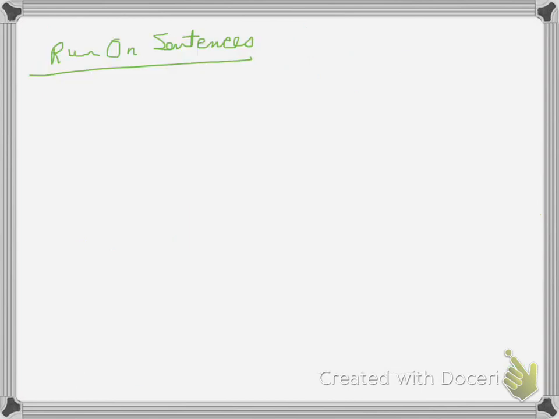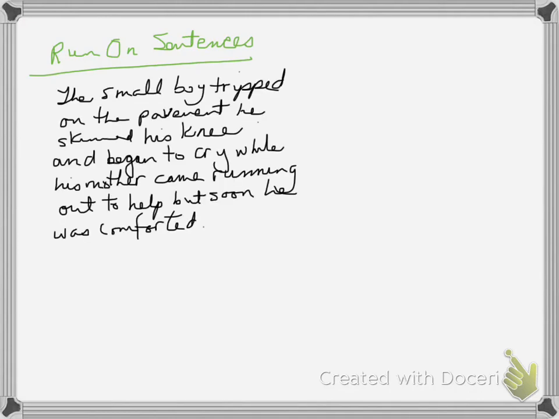Run-on sentences. Run-on sentences is where you are failing to put periods. You just continue on and on. So a fragment is where you're putting too many periods. A run-on sentence is where you are writing along and you fail to identify when one sentence stops and another begins. Let's analyze this sentence. The small boy tripped over the pavement. The small boy tripped on the pavement. He skinned his knee and began to cry while his mother came running out to help, but soon he was comforted. We have too many ideas being joined.